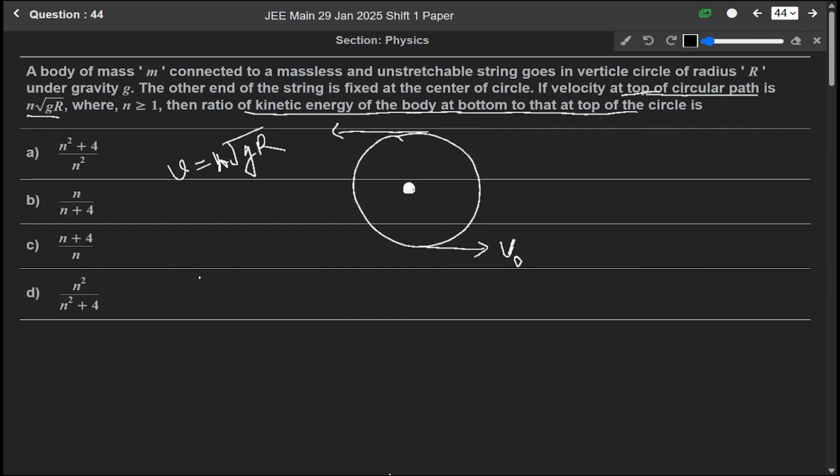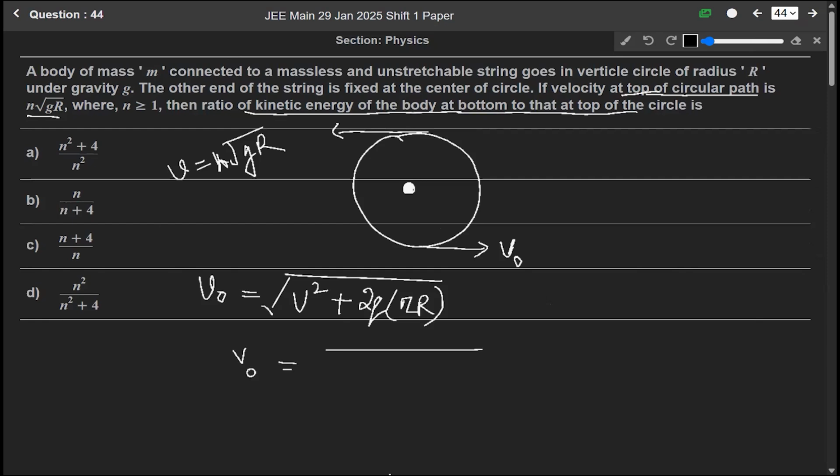So at the bottom, v naught square will be equal to v square plus 2g into the whole 2r. We are given v equals n root gr, so root gr square means n square into gr, plus 2g and 2r, so it will be 4gr.